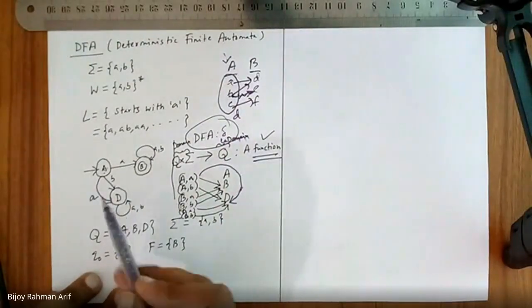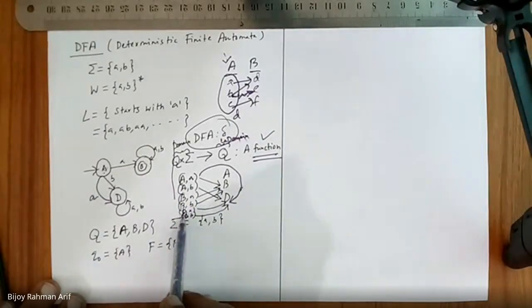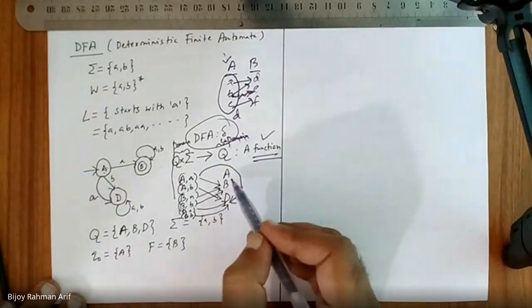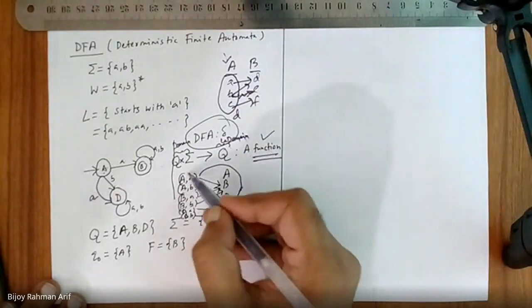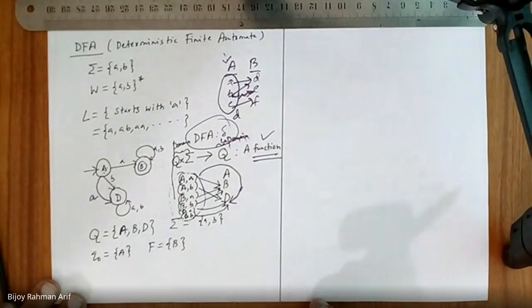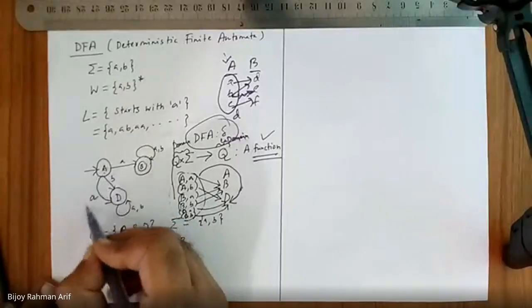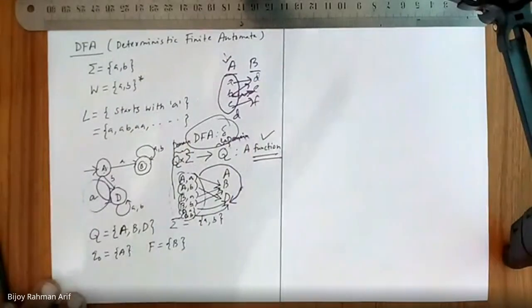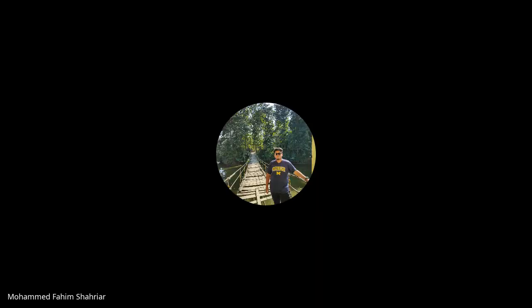Now, this one is actually this. After Cartesian product, I get A,A; A,B; B,A; B,B; and in Q, I have A, B, D. So, according to the definition of function, all these couples should be used. Am I right or not? And any couple cannot connect to multiple elements in Q. Am I right or not? So the two criteria are fulfilled. That's why it's a function, and that's why it is a DFA. Am I right or not?